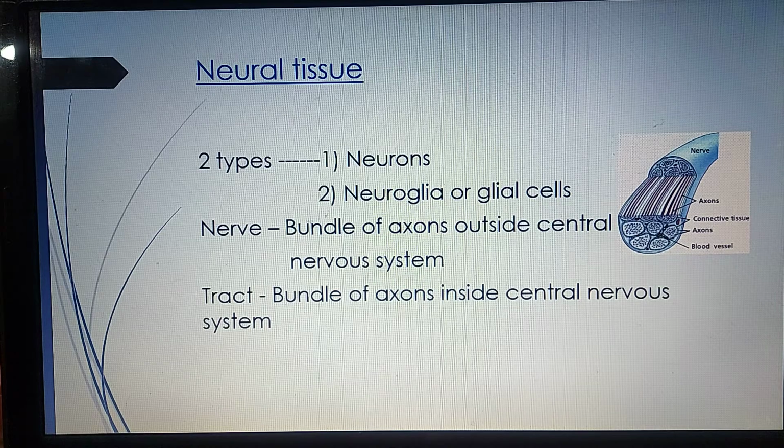Now we will understand axon once we understand the structure of a neuron. But for now, understand a nerve is bundle of axons outside the central nervous system. What is the central nervous system? It is composed of brain and spinal cord. Anything out of it is the peripheral nervous system, or the nerves arising from the brain and spinal cord are included in peripheral nervous system. Bundle of axons inside the central nervous system are called as tract. The ones outside are called as nerves, and the ones which are inside central nervous system are called as tract.